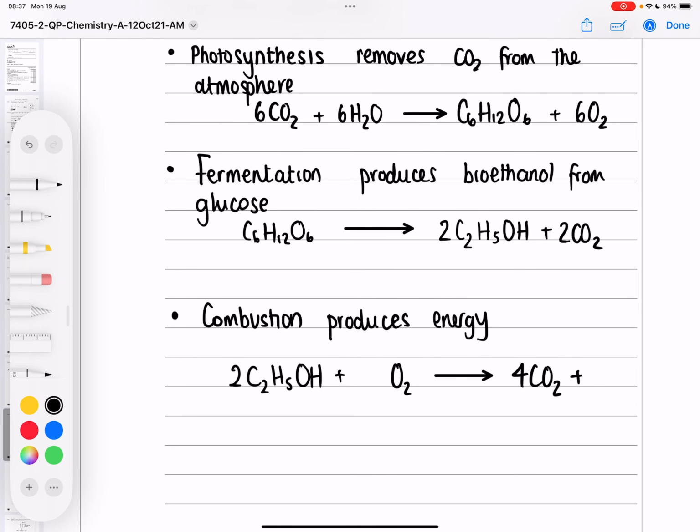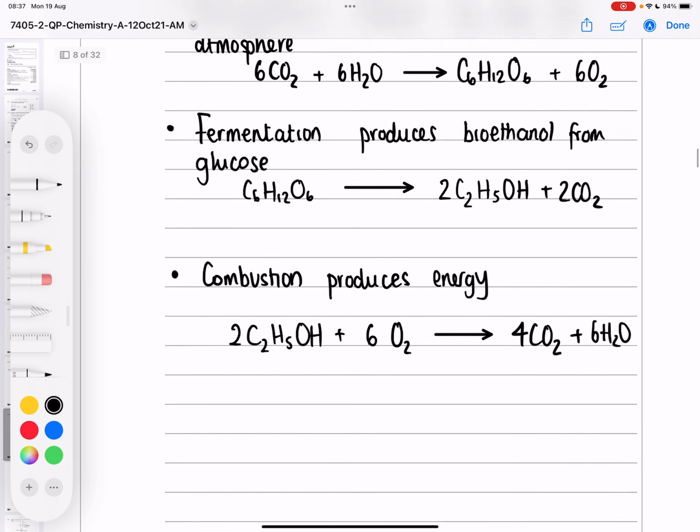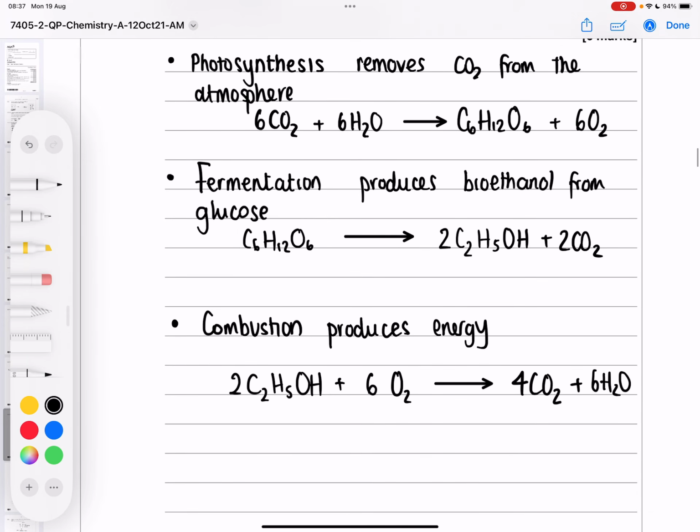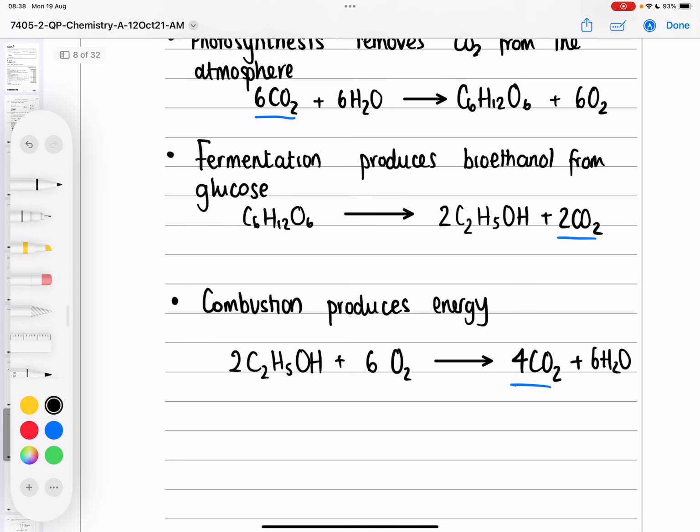We've got 6 H's, so 6 waters. And if we balance the oxygens on that, we've got 8 plus 6 is 14. Take away 2, so we need 6. So we can see that in total, 6 CO2s removed from the atmosphere, 6 CO2s produced and put back into the atmosphere.